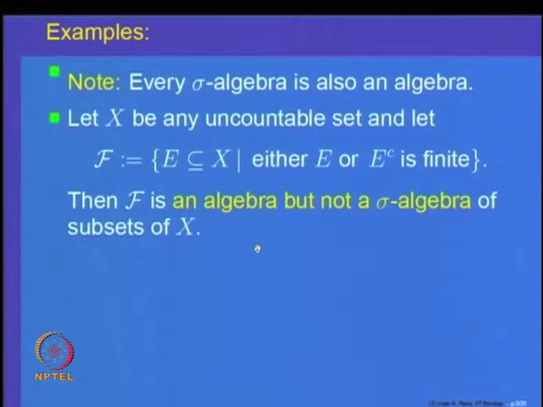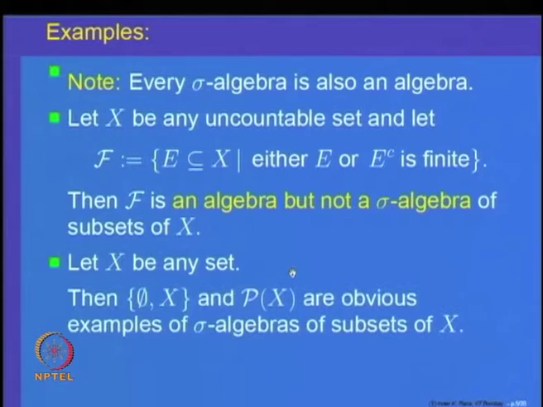Let us look at some more examples of sigma algebras. Let X be any set. Then obviously the empty set and the whole space put together, the collection of two elements, is a sigma algebra, because there are only two elements, their union belongs, it is closed under complements and so on.